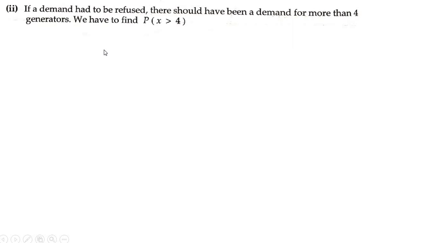A shop has 4 diesel generator sets. It has only 4 diesel generator sets. So for a demand to be refused, there should have been a demand for more than 4 generators. Since there are only 4 generators, we can't refuse the demand.